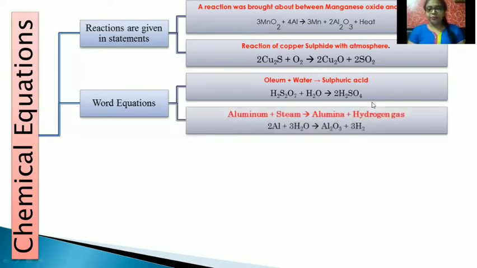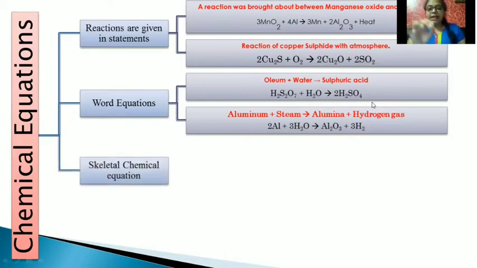Next, one more example. Aluminium plus steam gives us alumina plus hydrogen gas. The symbol of aluminium is Al. Steam means water, that is H2O. It gives us alumina, which is nothing but aluminium oxide, that is Al2O3, plus hydrogen gas, that is H2. So the reaction is Al plus H2O gives Al2O3 plus H2 gas. The same thing, after writing the entire equation, we need to balance it.